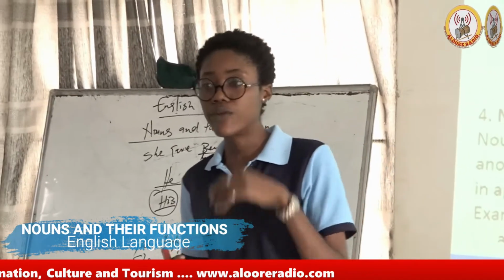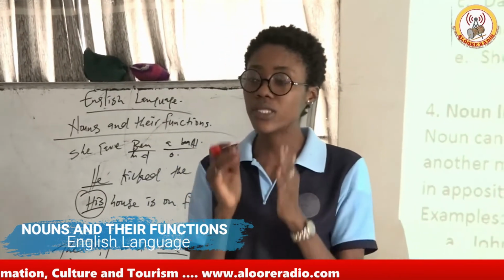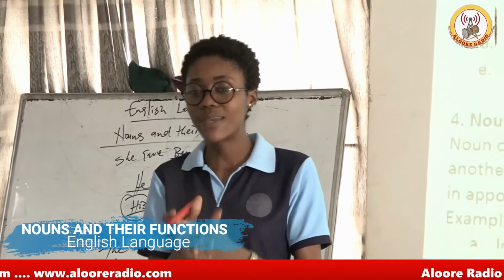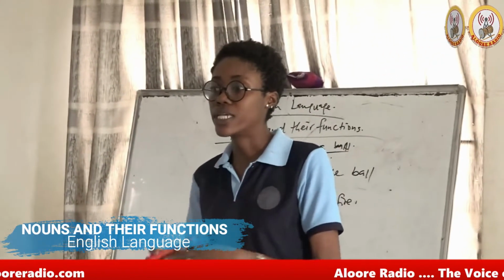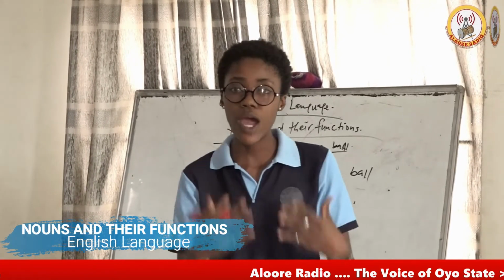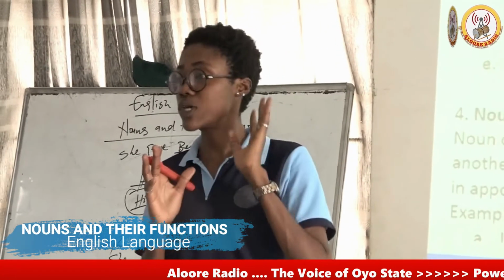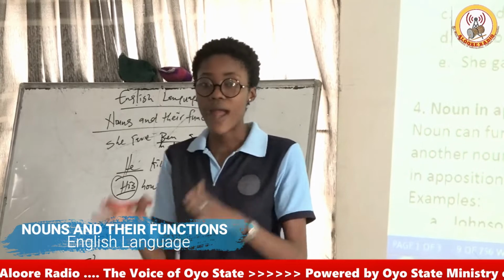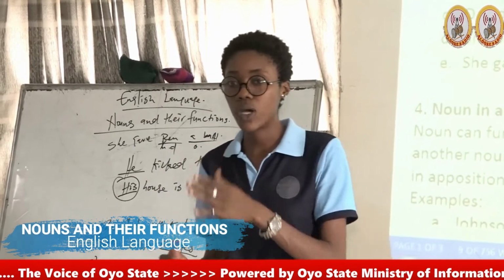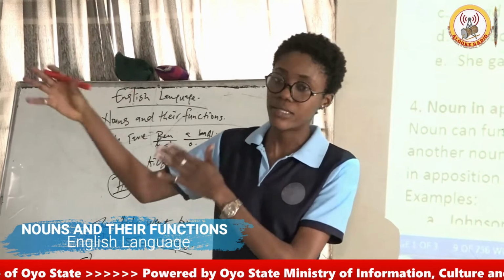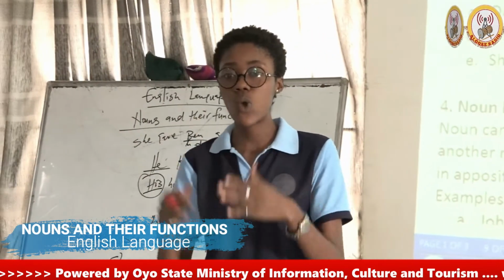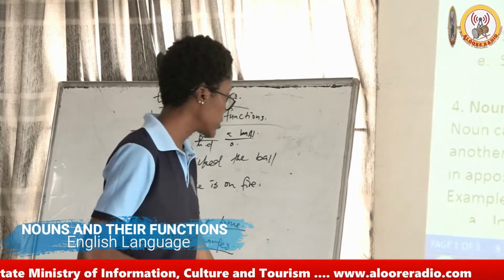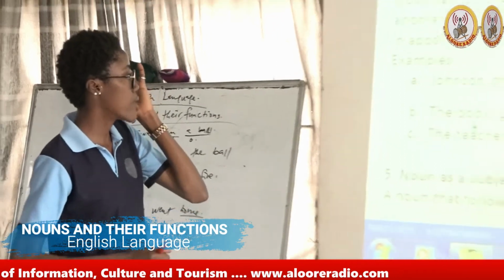But basically, when we are referring to noun in apposition, it means when two nouns that are referring to the same person are placed side by side before the verb in the sentence. So for us to have a noun in apposition, there must be two nouns. But the two nouns will have to come before the verb. We'll have the first one, then the second one, then the verb and other parts of the sentence. But what makes one the apposition is that there has to be a comma between the first noun and the second noun. Let's look at this example.